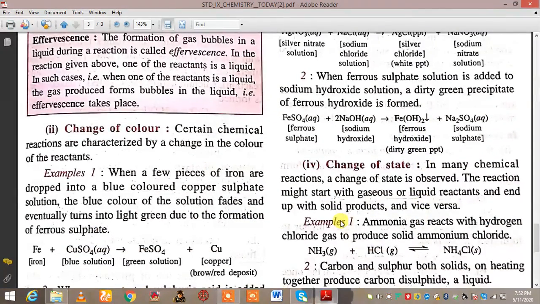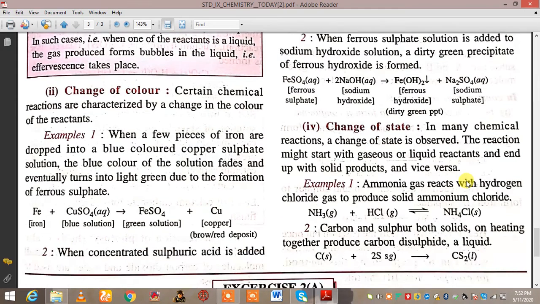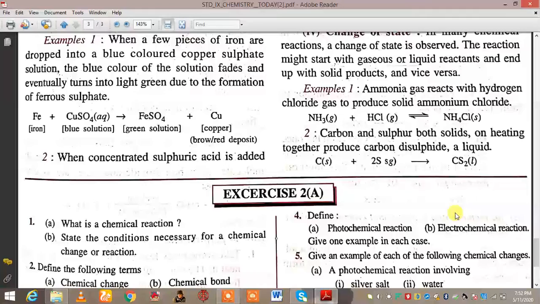One more characteristic is change of state. In many chemical reactions, a change of state is observed, and the reaction might start with a gaseous or liquid reactant and end up with a solid product, and vice versa. Like ammonia gas reacting with hydrogen chloride to produce solid ammonium chloride. So here the change of state is there.